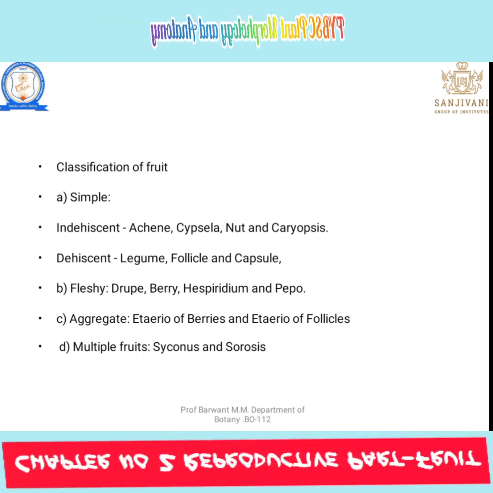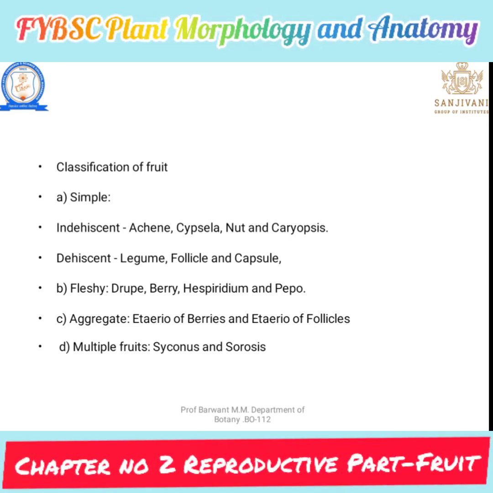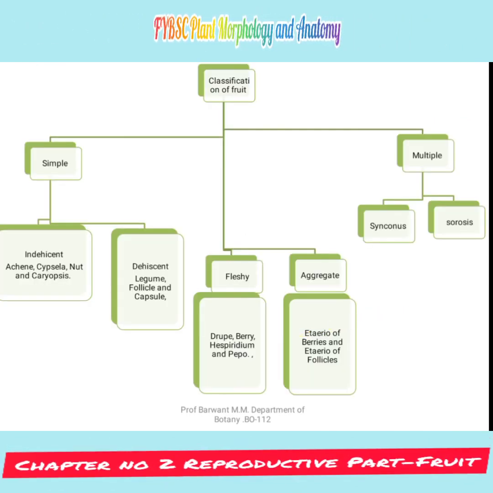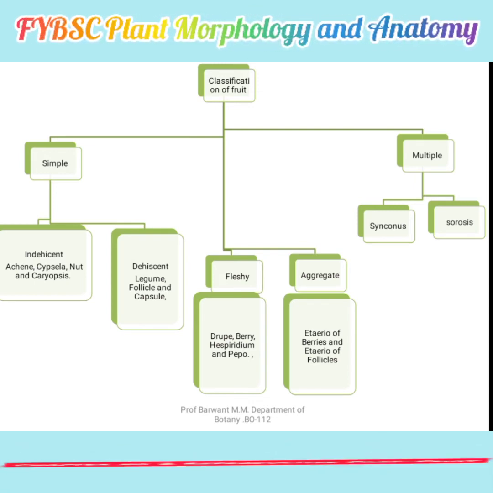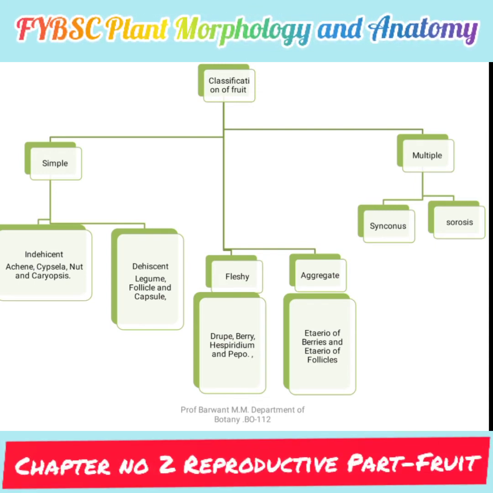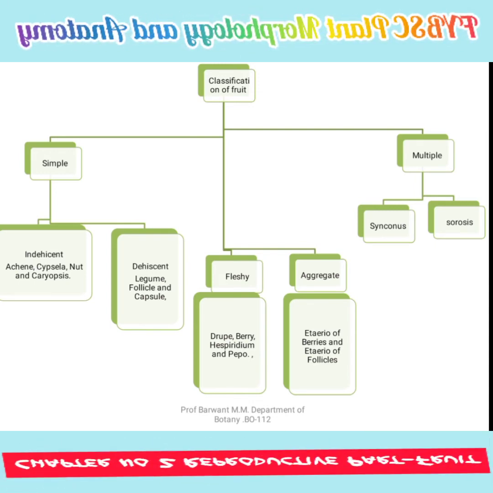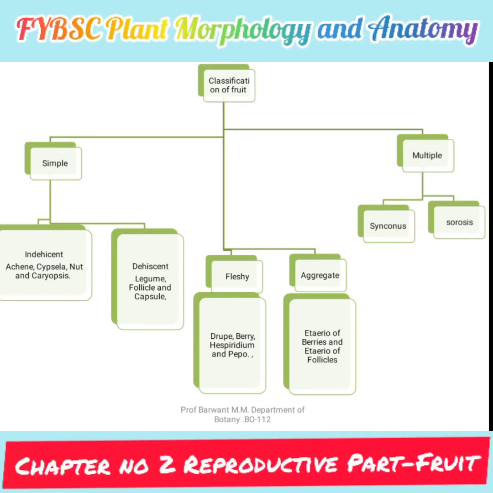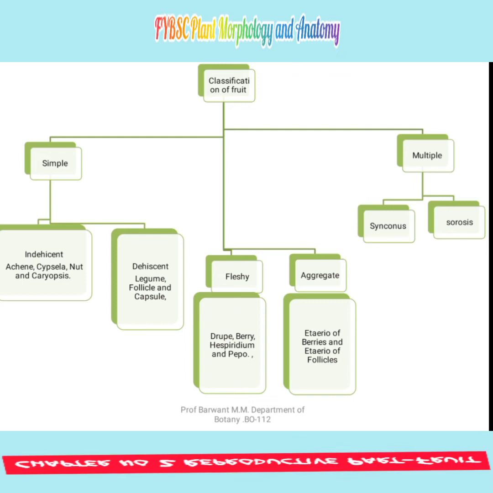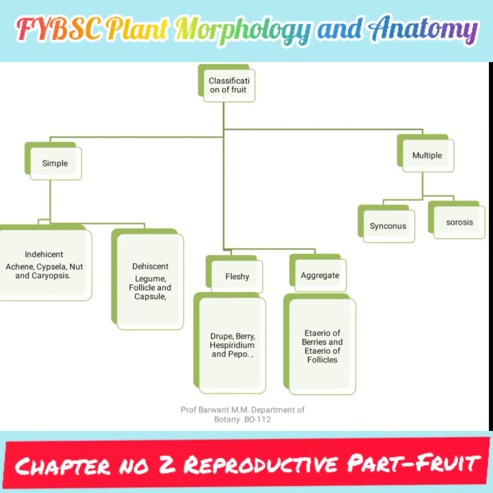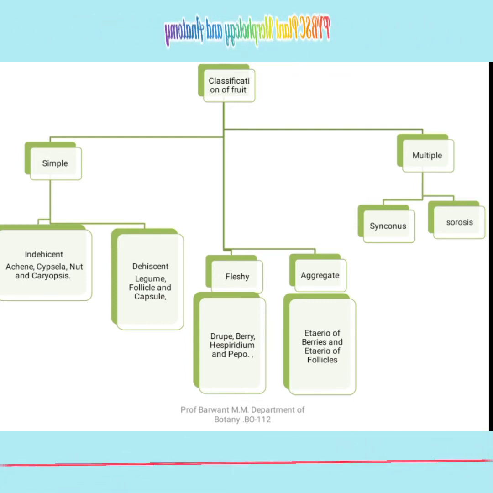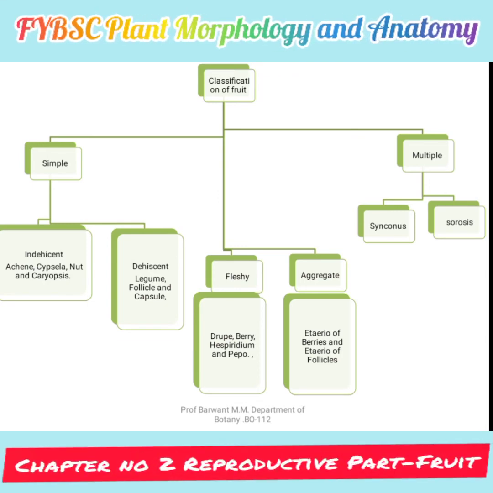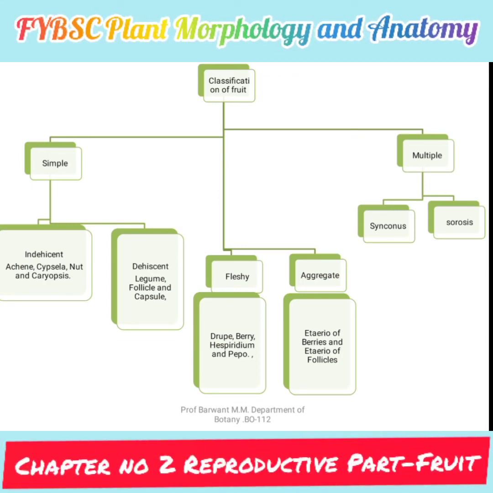Those are the types of fruit we are going to see in this chapter. Here is the general classification of fruit. You can also make it in this way to remember the different types of fruit. Simple fruit: indehiscent, dehiscent. Fleshy fruit: drupe, berry, hesperidium, pepo.